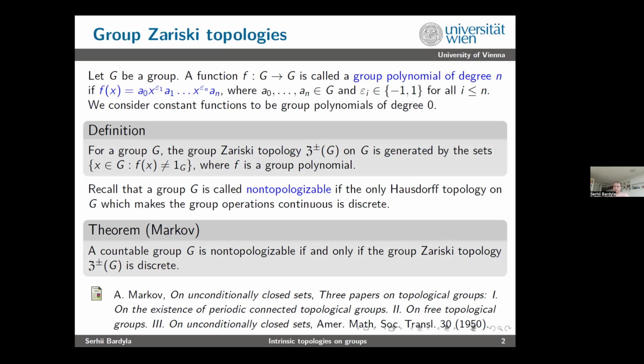So now a bit of history. The group G is called non-topologizable, by another definition, if the only Hausdorff topology on G which makes the group operation continuous is discrete. Such groups exist. They are very ugly. They are very non-trivial, because usually, for example, every abelian group is topologizable. So all of them are non-abelian.